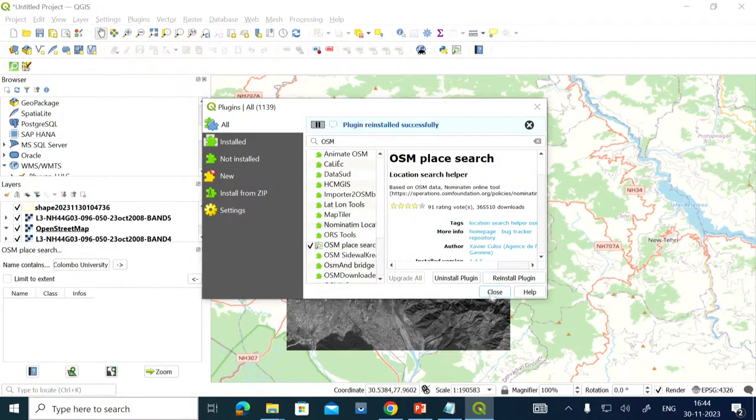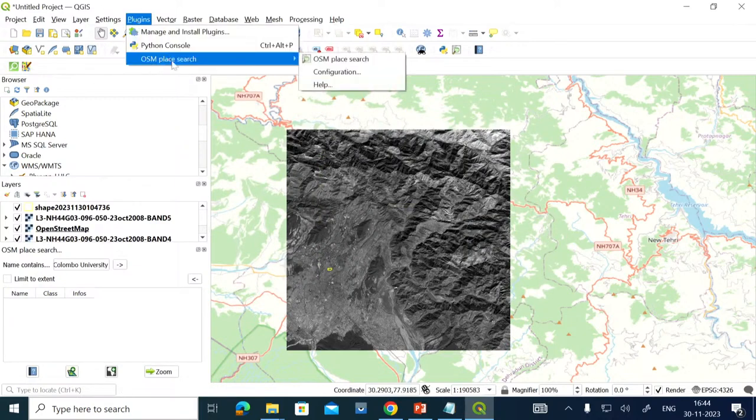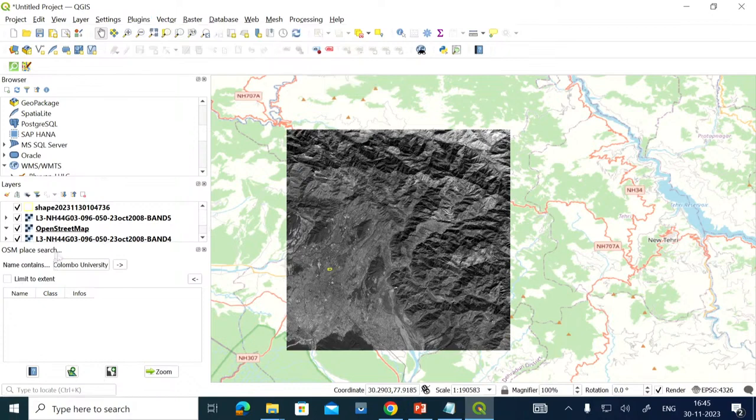Then you can just see here that plugin will come in as OSM Place Search, OpenStreetMap. All the names of the places are geotagged basically. Now here in this place search, I type name contains Doon University Dehradun, and click on search. It will try to search for me.